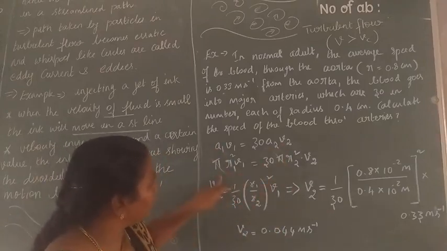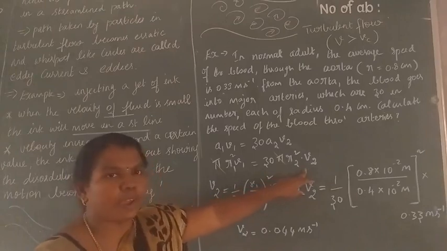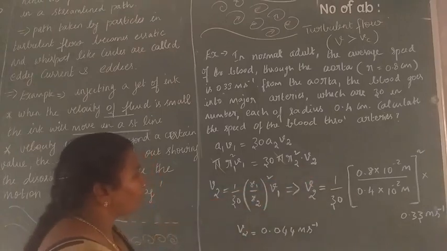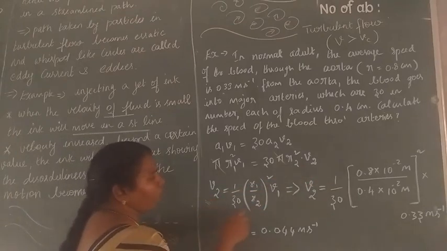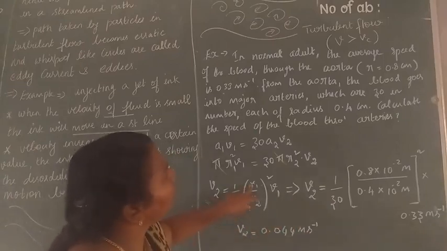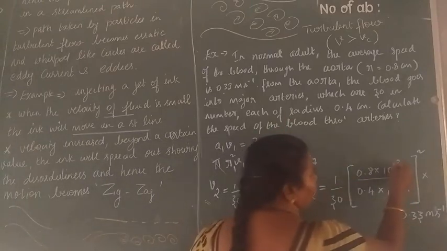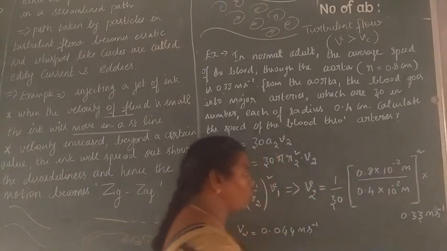That is 1 by 30, R1 divided by R, the whole square, into V1, because we are going to find the V2. See here, from that, what is the V2? Therefore V2 is equal to 1 divided by 30 into the R1 value. They are given as 0.8 into 10 to the power of minus 2 meter,